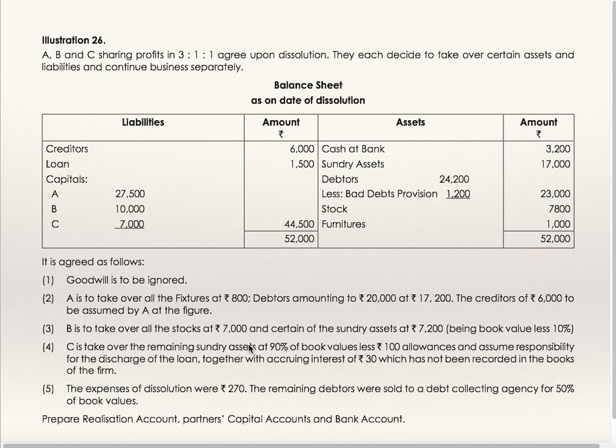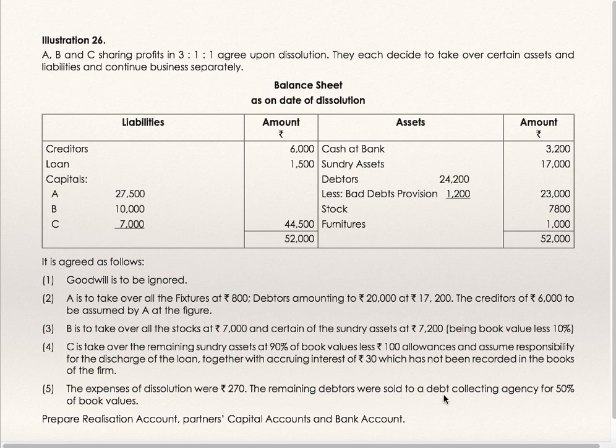Now remaining assets, that is 17,000 minus 8,000 is 9,000, are taken over by C at 90% of book value. 90% of 9,000 is 8,100 minus 100. So he has taken over the remaining assets at 8,000, and he has taken the responsibility of the loan which is 1,500, but he is supposed to pay the interest. He has taken the responsibility of outstanding interest also, which is 30 rupees, not recorded in the books of the firm. Expenses of dissolution 270.